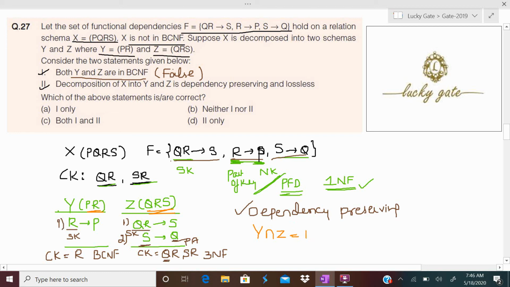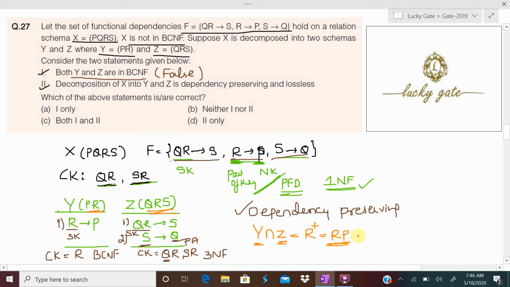Y intersection Z is R, means R is a common attribute. If there is some common attribute, that common attribute should be key in either Y or in Z or in both. So we have to see whether the common attribute is key or not. That we do by finding the closure of R. Now closure of R is RP.